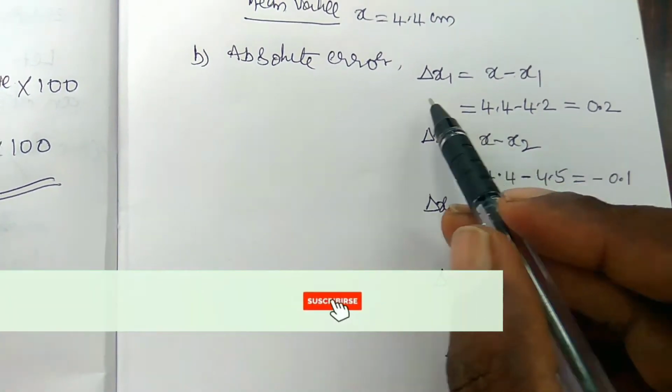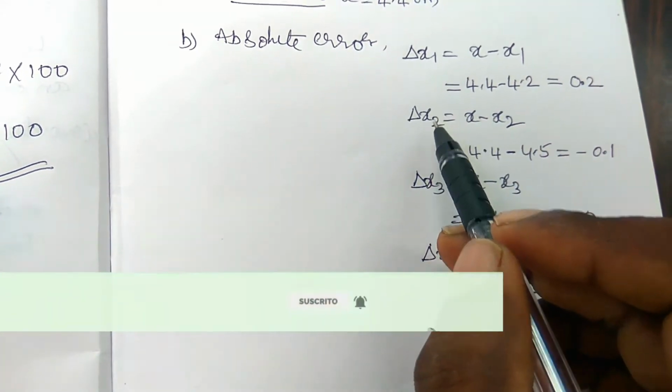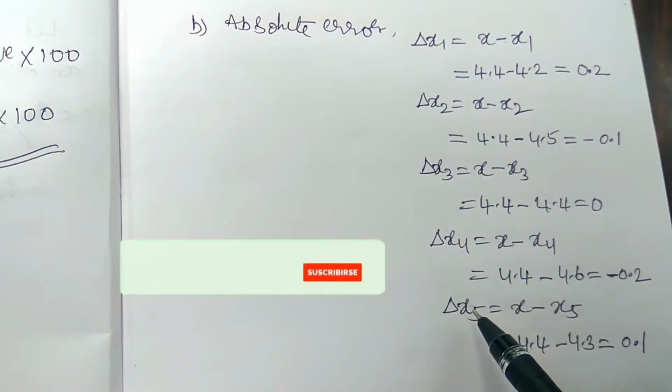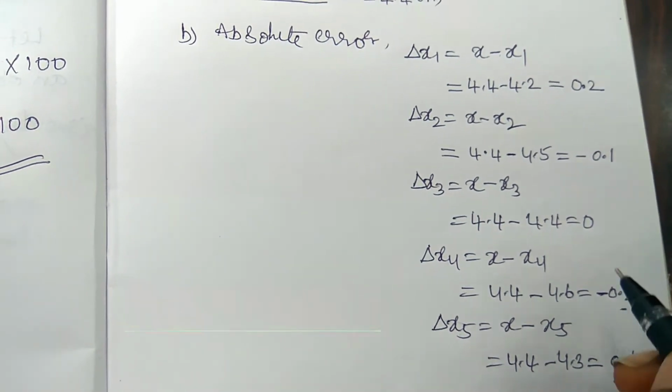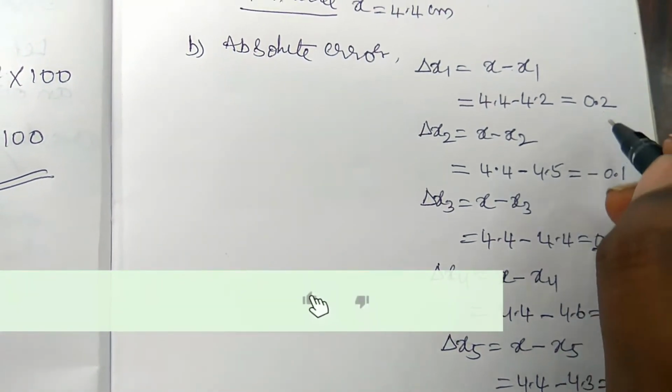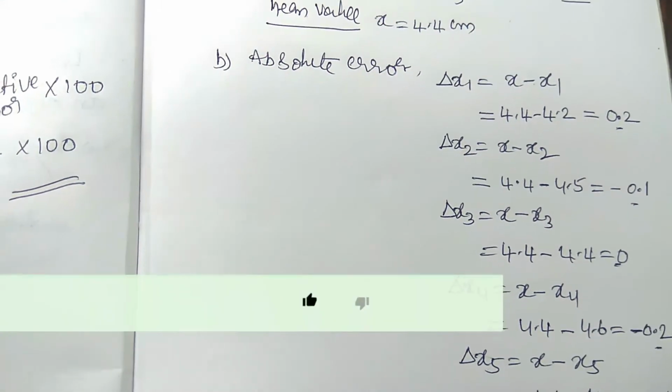So these are the absolute errors: delta x1, delta x2, delta x3, delta x4, delta x5. These are the absolute errors we can find here. Do you understand? So this is the method to find the absolute error.